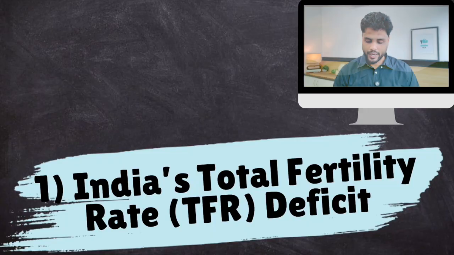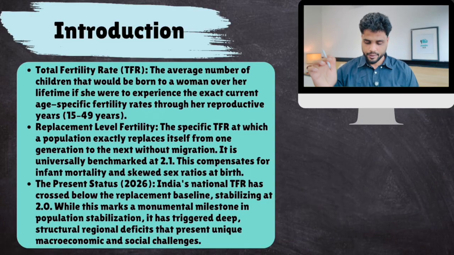There are economic problems as well. There are societal problems as well. Okay. So, there are two problems. Number one, we can't allow our national total fertility rate to fall way low. And number two, the regional problem. Let's investigate these problems one by one. This is a huge demographic challenge. Let's talk about this: India's total fertility rate deficit.